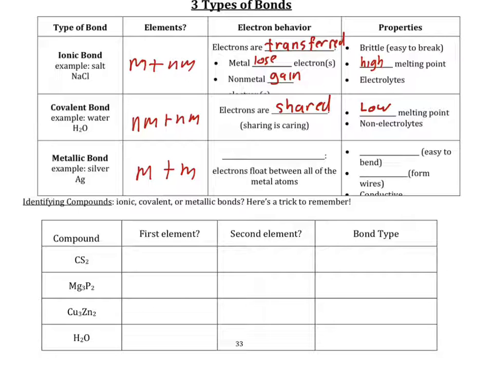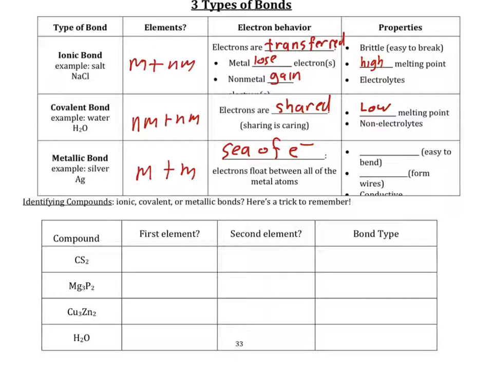But metallic bonds are said to have a sea of electrons. And the electrons kind of float around from one metal to another. So if you think about your sink, which is shiny, it's got some metal in there. The electrons are free to move throughout the whole metal structure. And that movement of electrons is actually what electricity is.